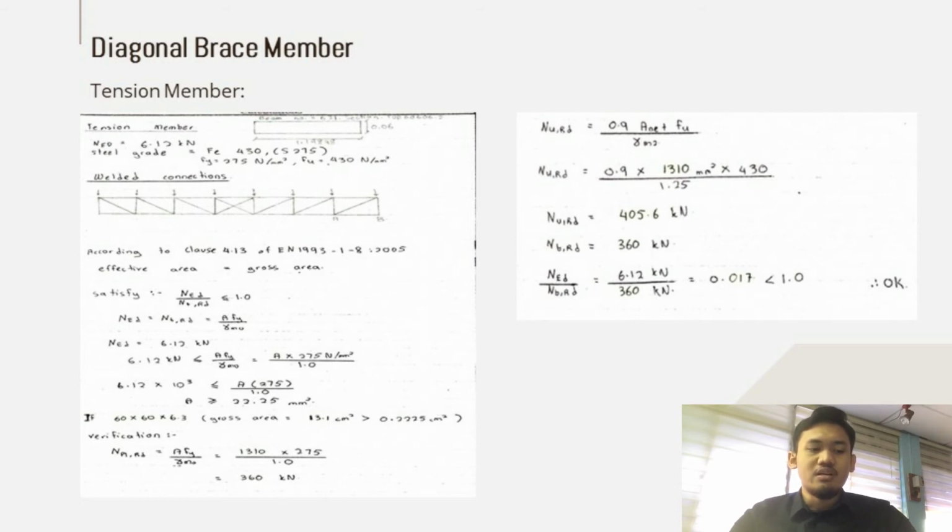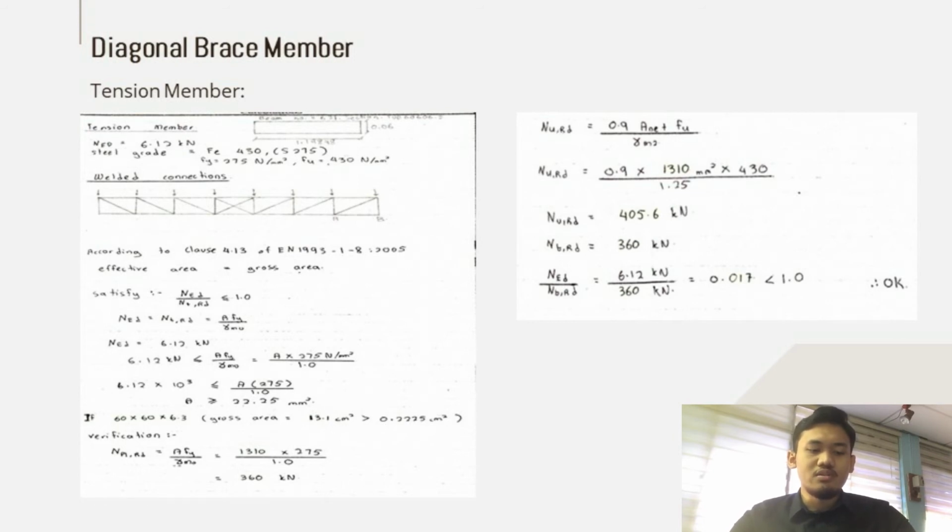So NED over NTRD is less than or equal to 1.0. So we need to find value A by using the formula NED equal to A Fy over gamma M0. Because NED equal to NTRD, we get area is 22.25 mm squared.